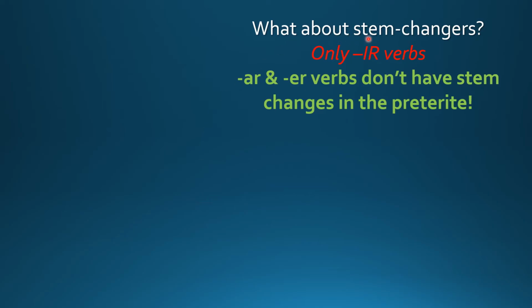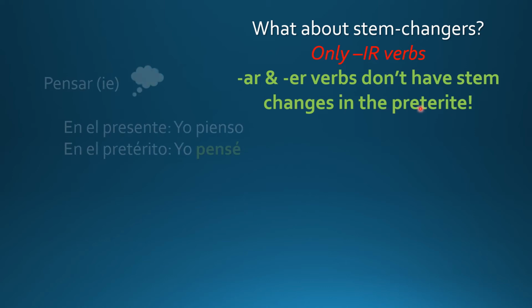What about stem changers? Remember those verbs that have a vowel change in the stem? Well, for the preterite, only IR verbs have a stem change, and we're going to learn about those in another lesson. But for now, remember that AR and ER verbs don't have a stem change in the preterite. Por ejemplo,